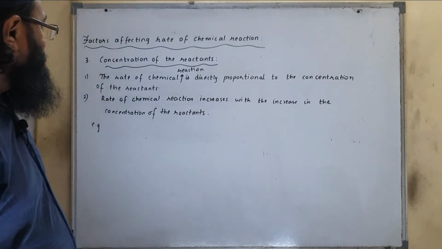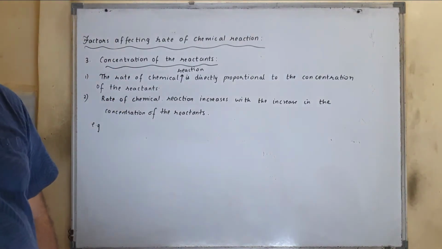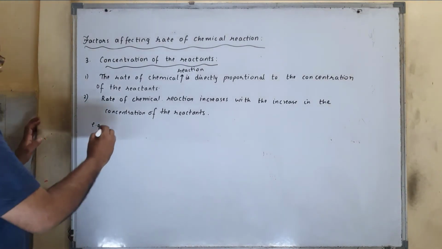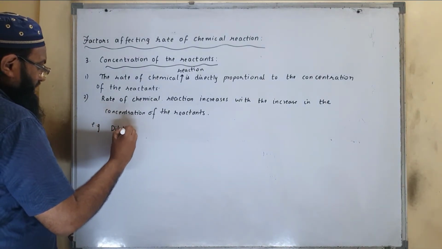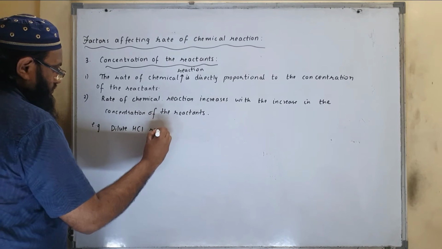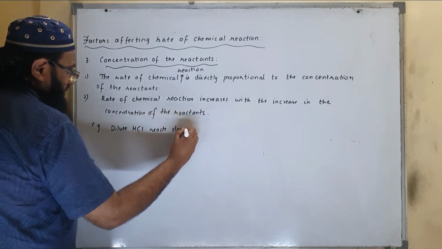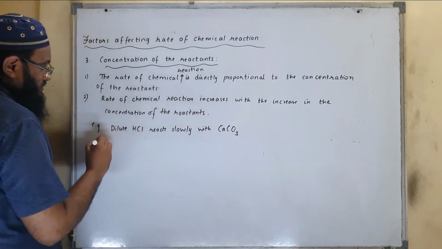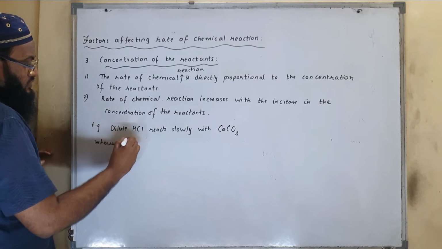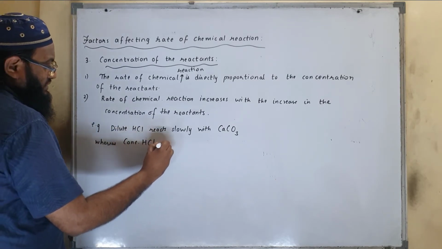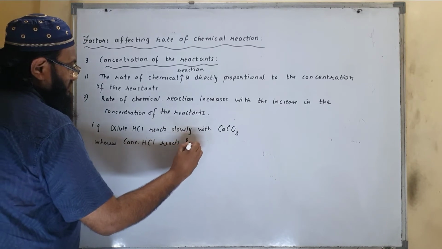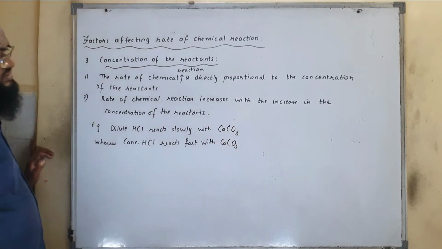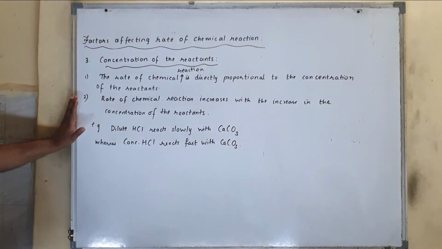So for concentration of reactants you can write down these 2 points. Also you need to write down examples. We can say that dilute HCl reacts slowly with calcium carbonate, whereas concentrated HCl reacts fast with calcium carbonate. So these are the examples. This much you can write down in your answer.